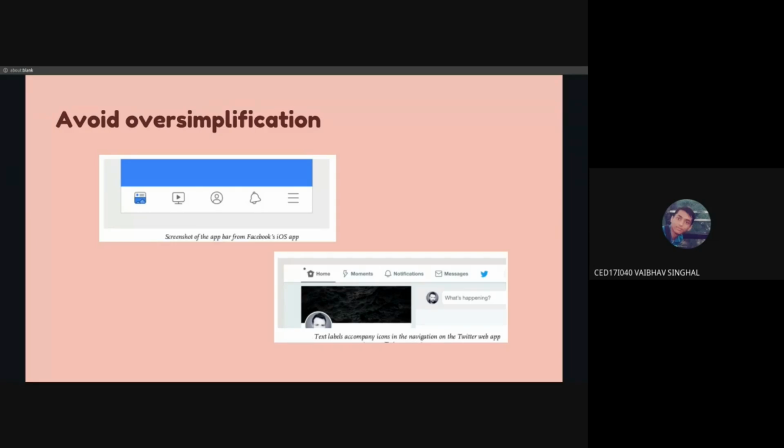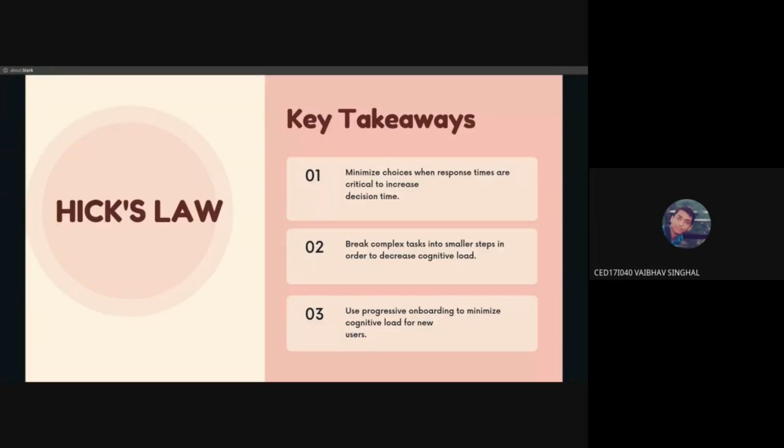And this is Twitter's design, wherein they have labels as well. They have limited number of icons, but they do have their labels also, so that one can read and understand, okay, this is what this means: home, moments, notifications, and messages. So we need to avoid oversimplification as well.